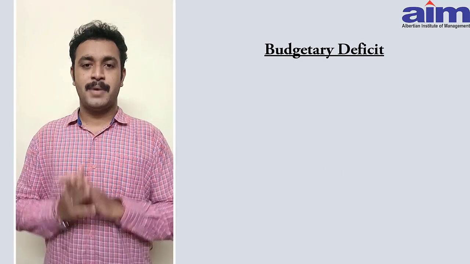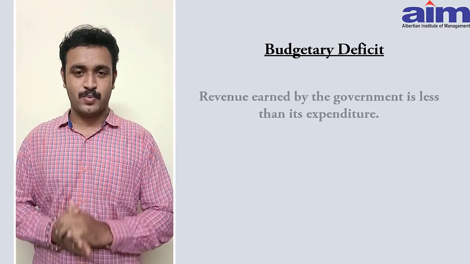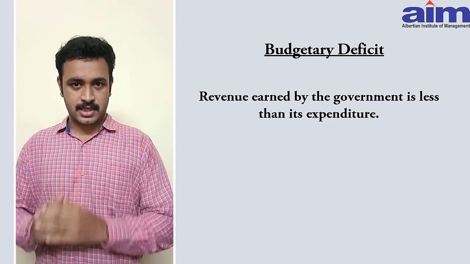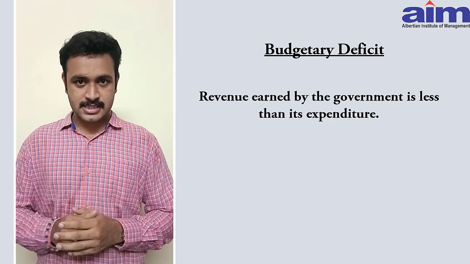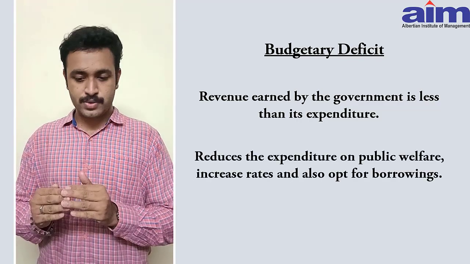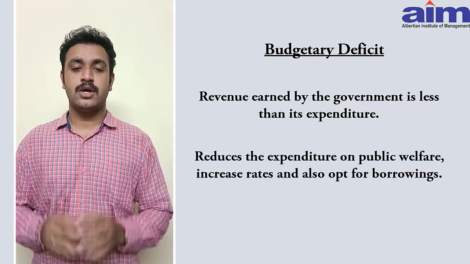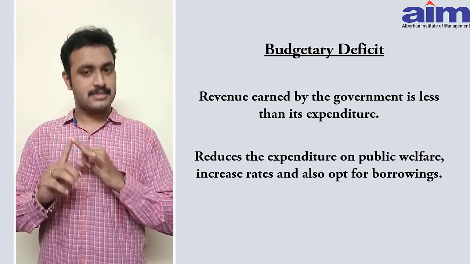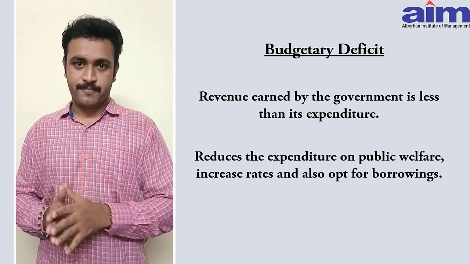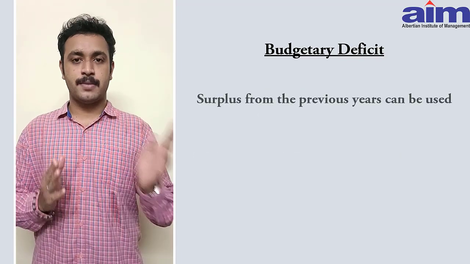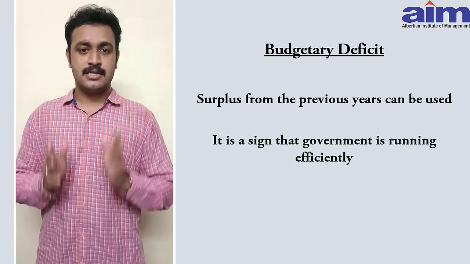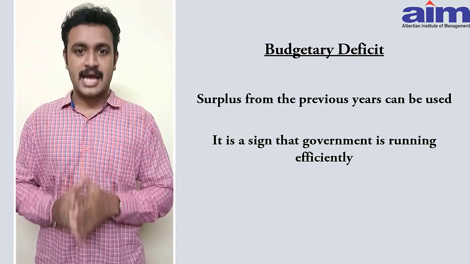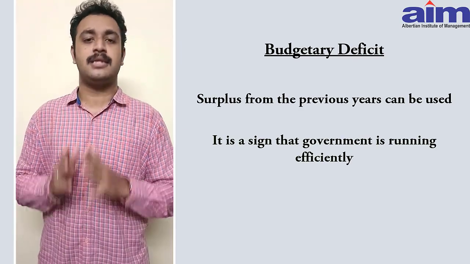Budgetary deficit. Budgetary deficit is a situation where the revenue earned by the government is less than the actual expenditure. In this situation, the government reduces its expenditure on public welfare, increases tax rates, and may even opt for borrowing. The surplus from the previous years can be used. Budgetary deficit is a sign which shows that the government is not running the economy efficiently.